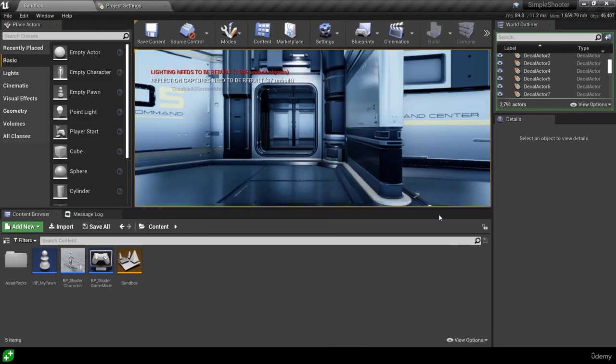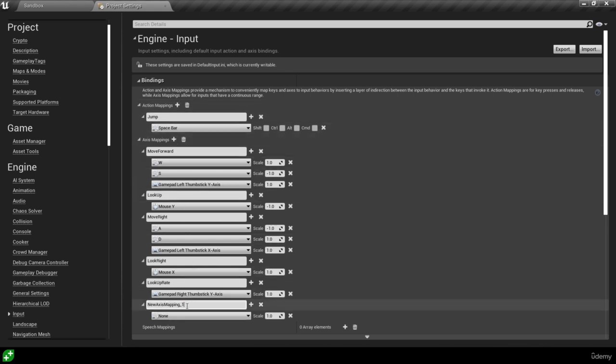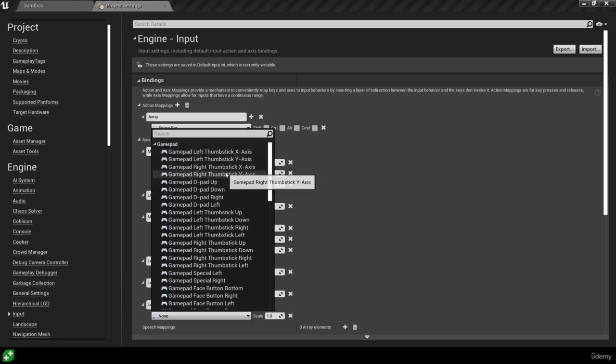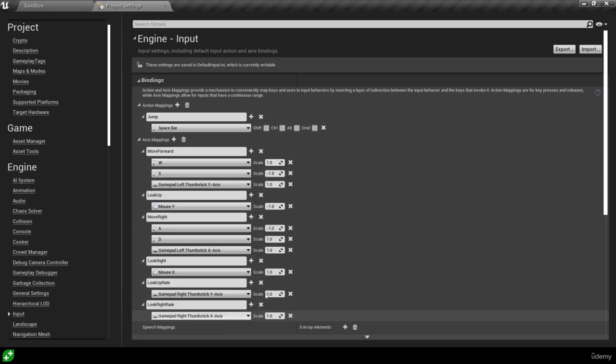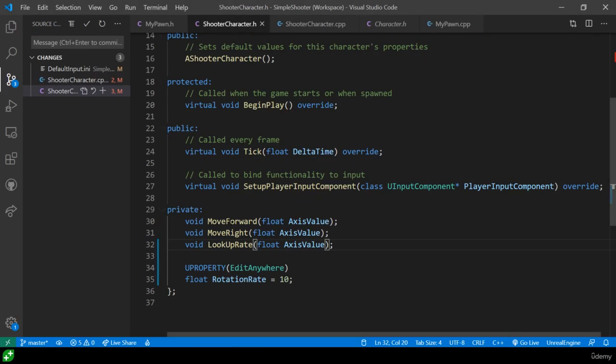Okay, welcome back. So first step was we went and created a new axis mapping in our project settings. We're going to have to do that again, this time for the look right rate, like so. What a mouthful. Then we're going to go and get the gamepad, the right this time, and the x-axis. That's what we're going to be mapping to. And then we're going to go over to our shooter header file this time.